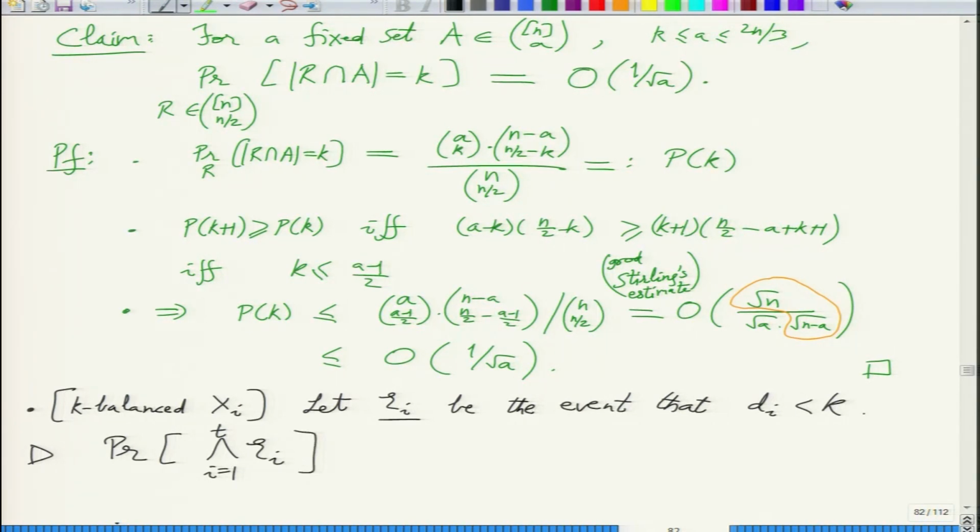E1 to Et happen, as you are choosing y and z randomly. So this probability is a product of probabilities, right? This is the probability of E1, then E2 conditioned on E1, and so on, up to the probability of Et conditioned on the previous ones.